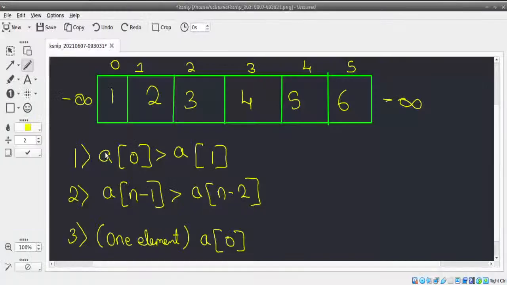I have one more question. What if it's a 2 element array? If it's 2 elements, simple. You're doing this condition, right? Let's say you have 1 comma 2. If there's more than one element, you start searching from the first element onwards.